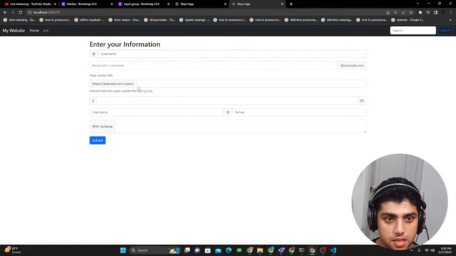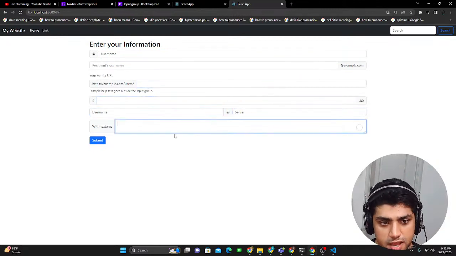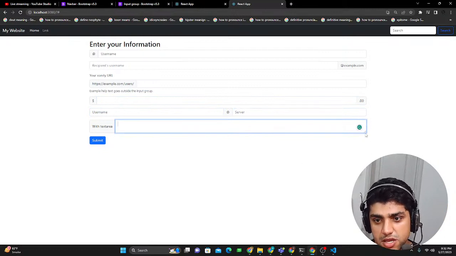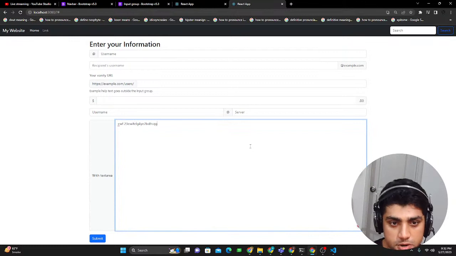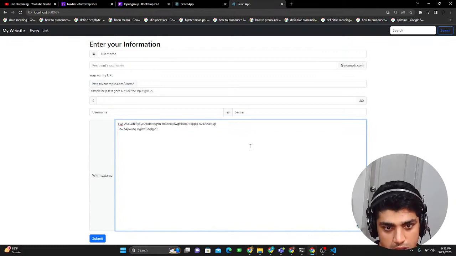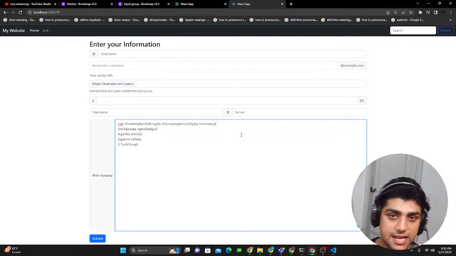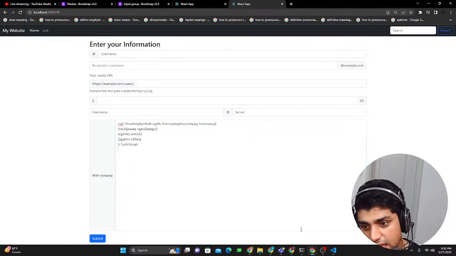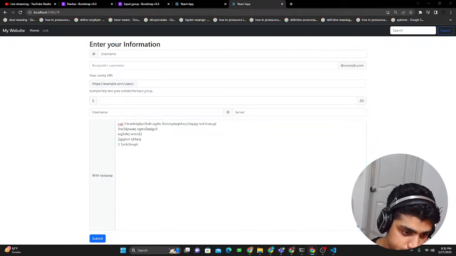We have this, which is your vanity URL, then dollars, username, password. This is your text area. Generally, you would like to input text over here, long form text. So, a person could just enter so much text, and then you could just process the text. We could create like a text processor, like you could make things capitalized or lowercase with this component.